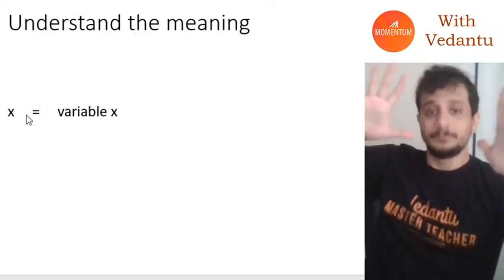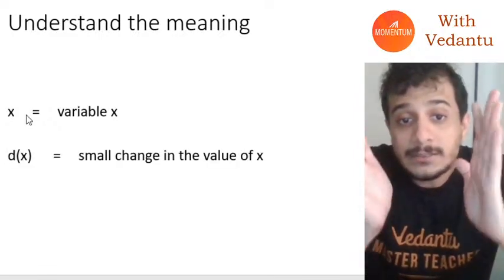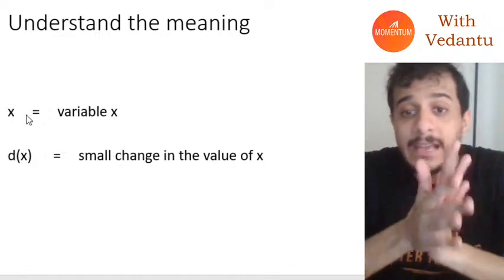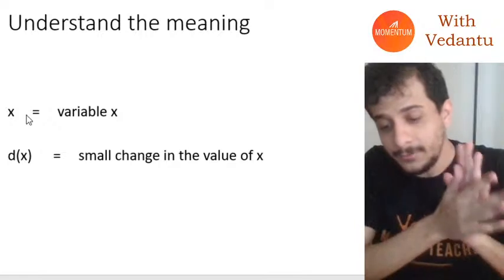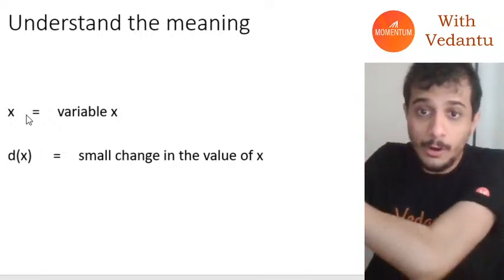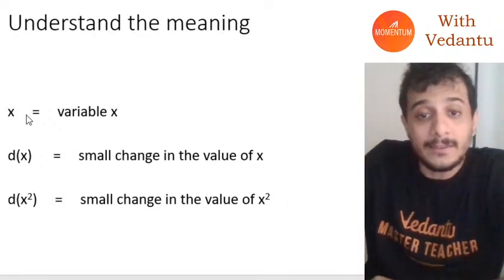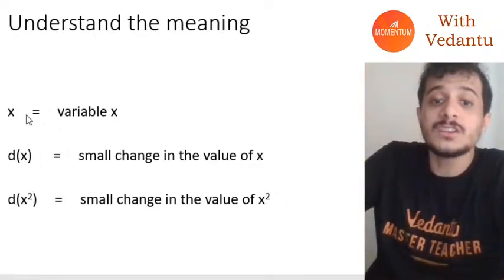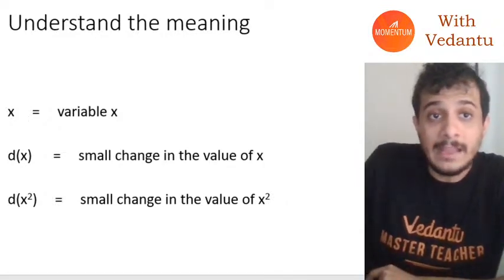Now if x is a variable, then you have to understand the meaning of dx. Dx means a small change in the value of x. And d of x square means a small change in the value of x square.